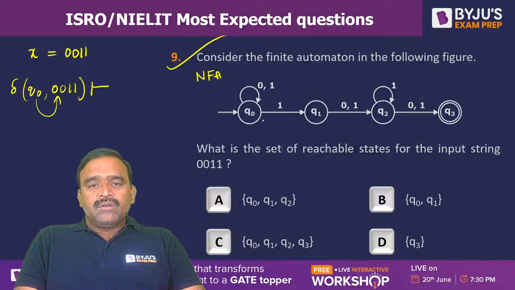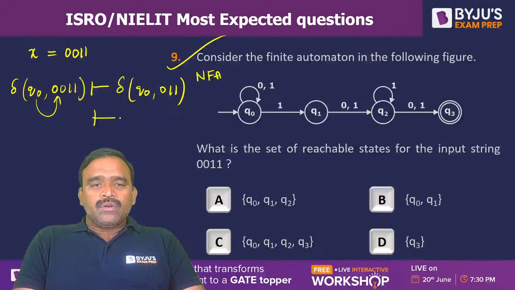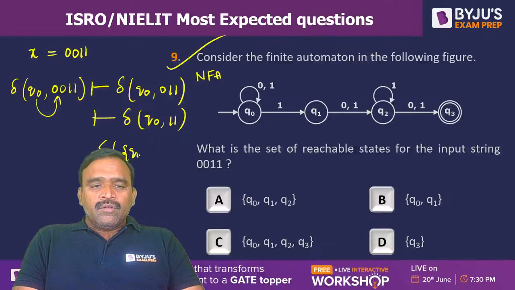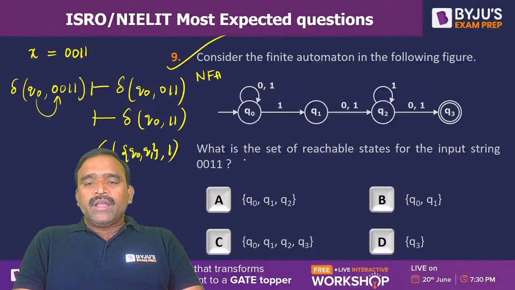So Q0 on 0, it goes to only Q0. So we can say it is a Q0, and next is 0, 1, 1. Again we got Q0, 0, Q0, 0, again Q0. So it is a transition of Q0 on 1 1, and Q0 on 1 it goes to Q0 as well as Q1. So we have to take union of these two.